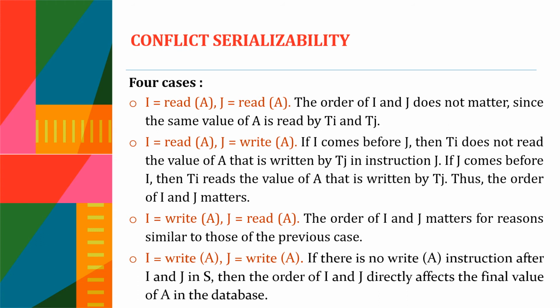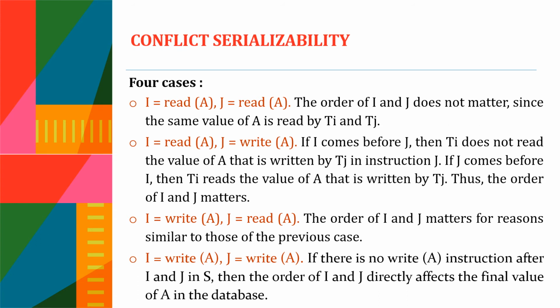In the second case, I is equal to read of A and J is equal to write of A. Here they are accessing the same item, one of the operations is a write operation, and they belong to two different transactions. So there is a chance for conflict, and the order matters. If I comes before J, then Ti doesn't read the value of A that is written by Tj in instruction J. If J comes before I, then Ti reads the value of A that is written by Tj. Thus, the order of I and J matters.